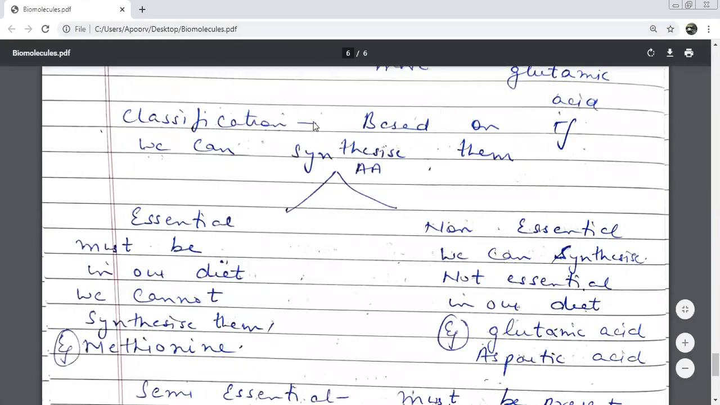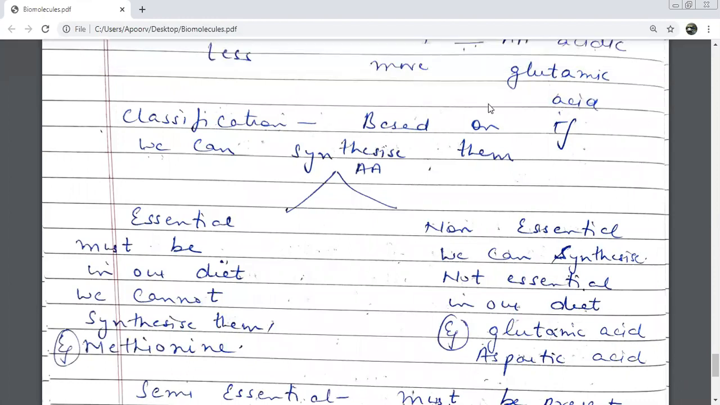Okay, we are moving on to the last one, a very small topic left now. Classification based on whether we can synthesize the amino acids or not. There are two kinds of amino acids, essential amino acids and non-essential amino acids.